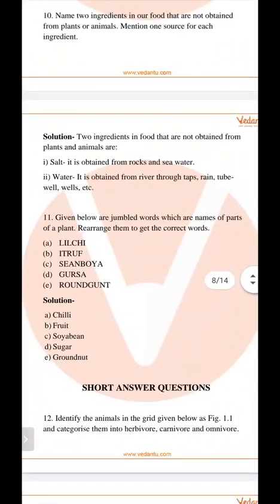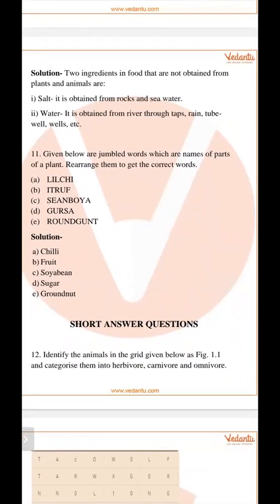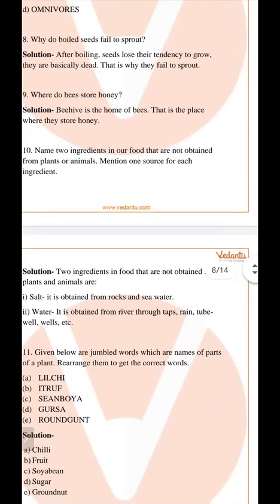Next, given below are jumbled words which are the names of parts of a plant. Rearrange them to get the correct words. So these are the jumbled words. Lilchi: the correct answer is chili. ITRUF: fruit is the right answer.